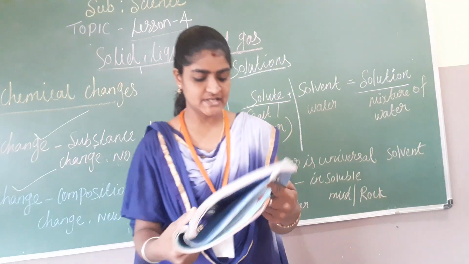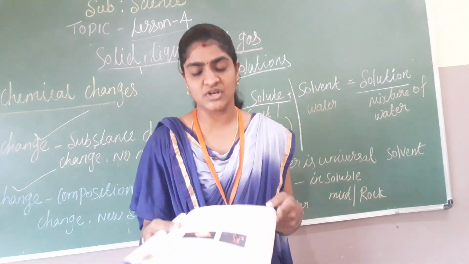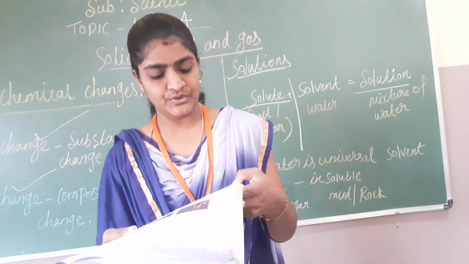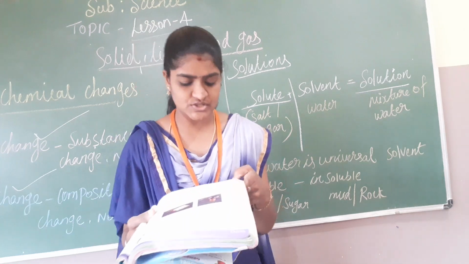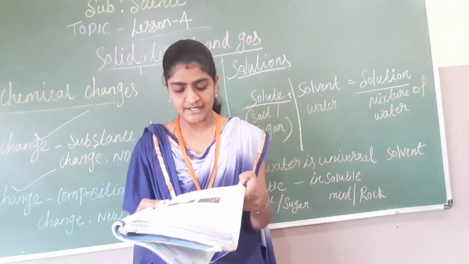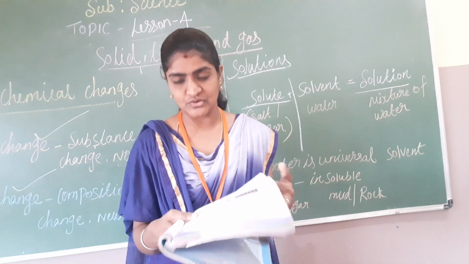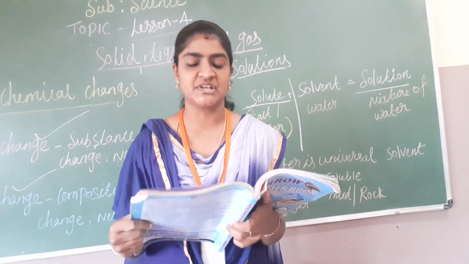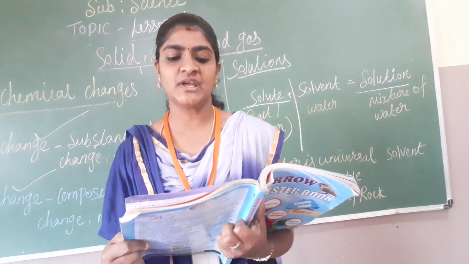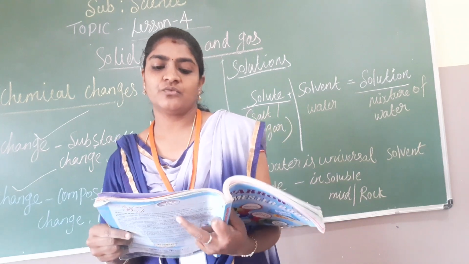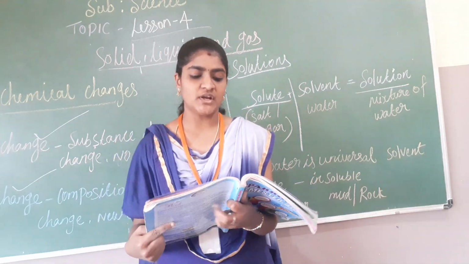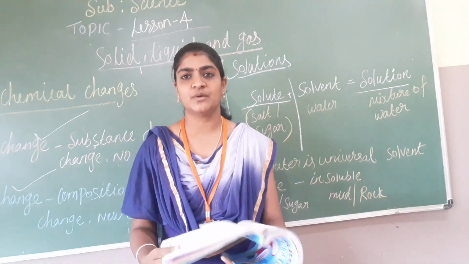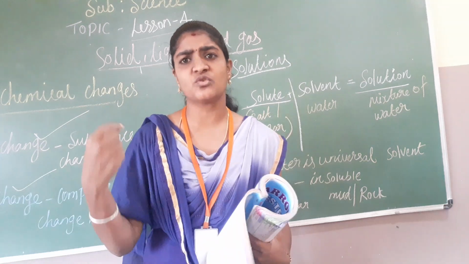Next, how does the solution of sugar or salt form? When sugar or salt is added to the water, the molecules of the solute occupy the space in between the water molecules. So you cannot see that the salt or sugar is mixed with the water, because it got dissolved.